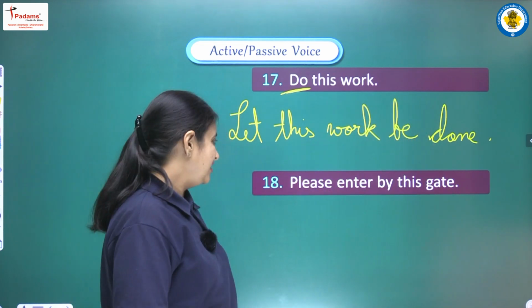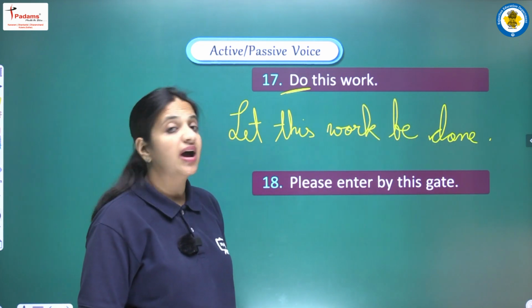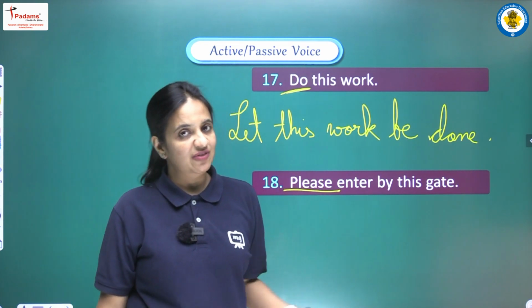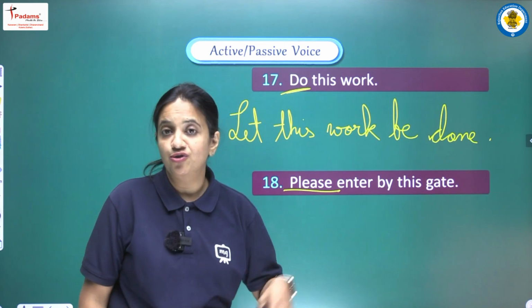All right. Next sentence is: please enter by this gate. So here we have please. Because of please we can very easily say that we have one kind of request here.